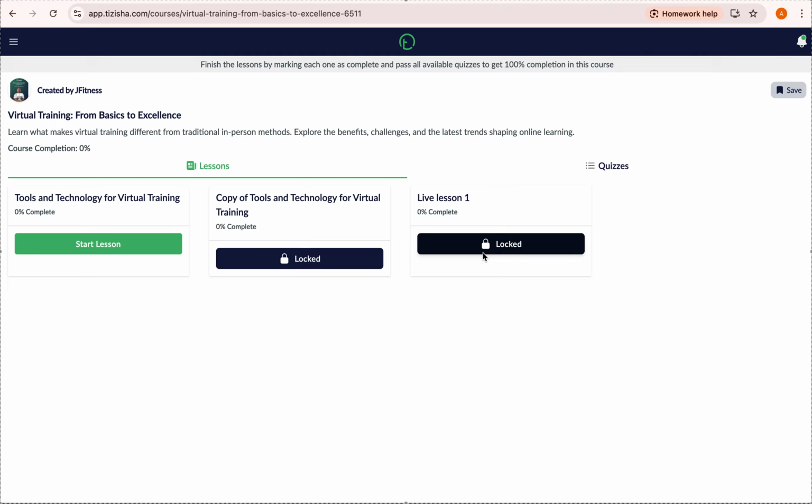For this case, the second lesson will only be opened once the first one is 100% complete, and so on and so forth. The same applies to the third one, right? You can't access the second and third until you're 100% complete with the first. So we're going to get started with the first one.